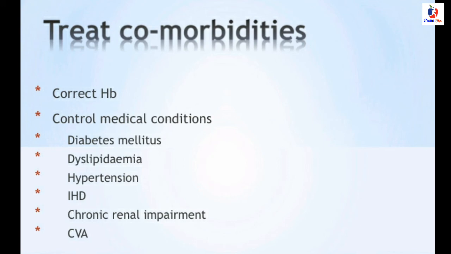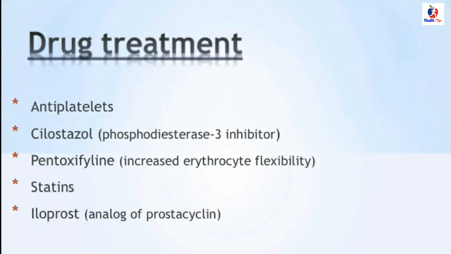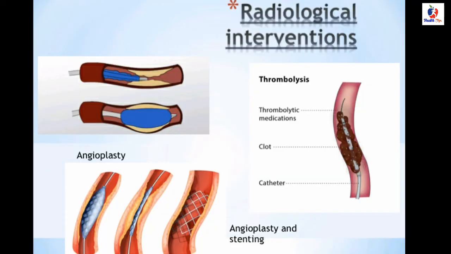And treating comorbidities is very important. We correct hemoglobin levels and control the medical conditions of diabetes mellitus, dyslipidemia, hypertension, and ischemic heart disease. We can introduce drug treatments like antiplatelets and statins. When we talk about radiological interventions, there are thrombolysis, angioplasty and stenting.